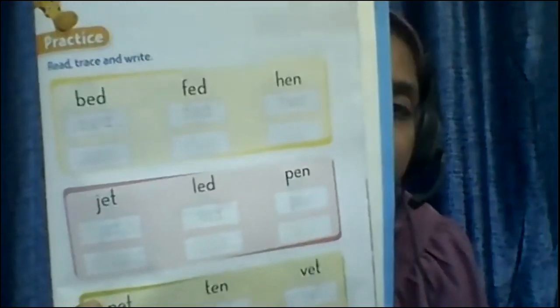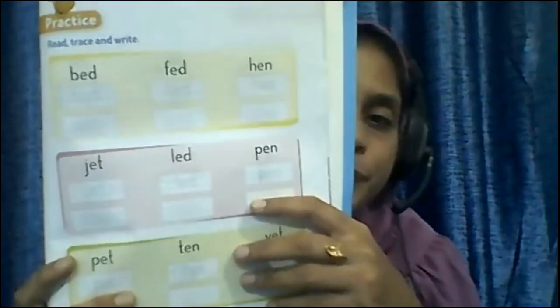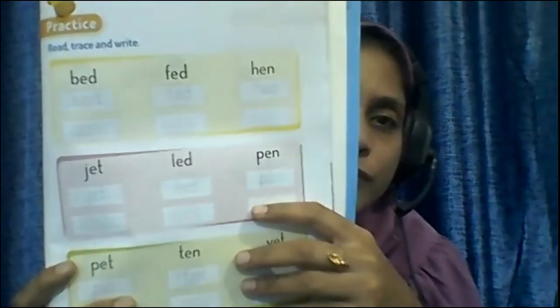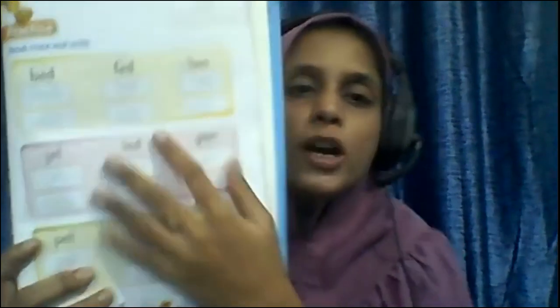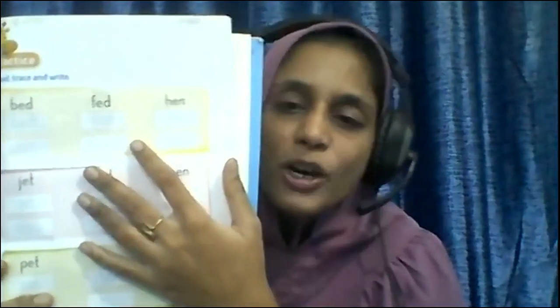You have to read it and then write it. Okay? In the same way, you have to read all the words using phonic sound.